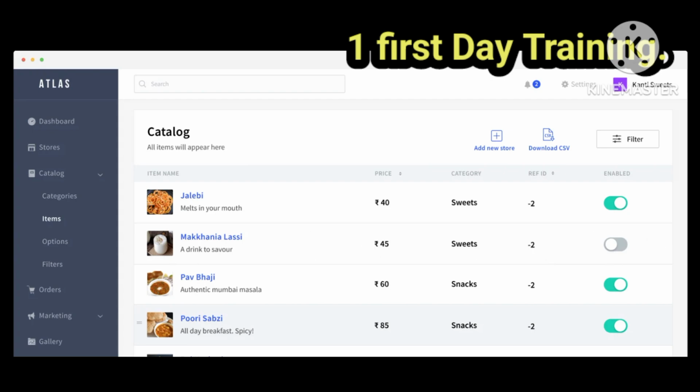Dispatch is something like going out, that's right. If I have prepared the order at my restaurant, I have packed the order, and the order is waiting at the table. What am I waiting for? The delivery partner to come here and pick up the order, right? Once he has picked up the order, pick up means dispatched. The order is dispatched from my restaurant. The delivery partner has come to the restaurant and picked up the order. Once picked up, it shows out for pickup, out for delivery.